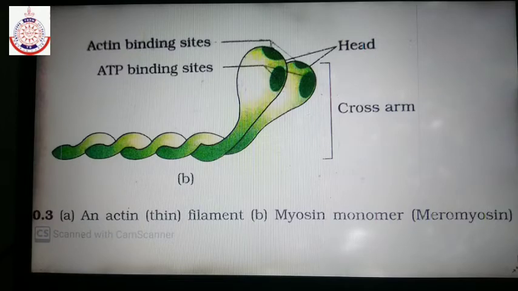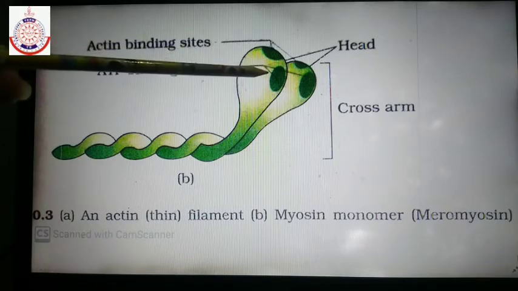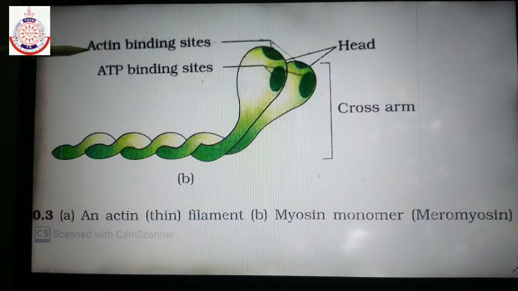The head portion of the heavy meromyosin, or cross arm, has two important sites: one for the binding of ATP and another for binding to the actin filament. As we have discussed earlier, on the actin filament or thin filament, active sites for the binding of the myosin filament are present, which are masked by what?